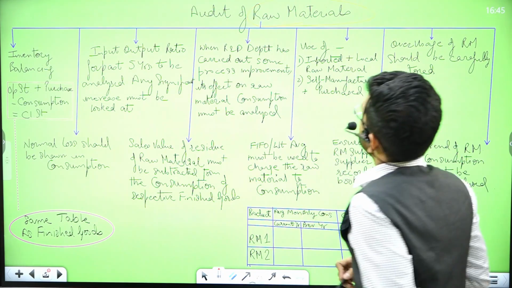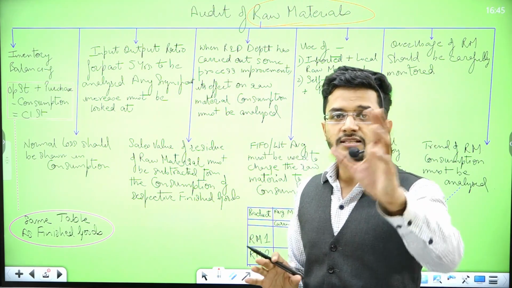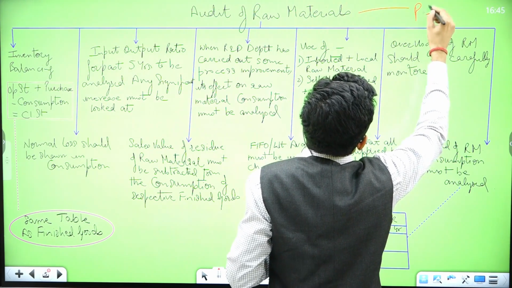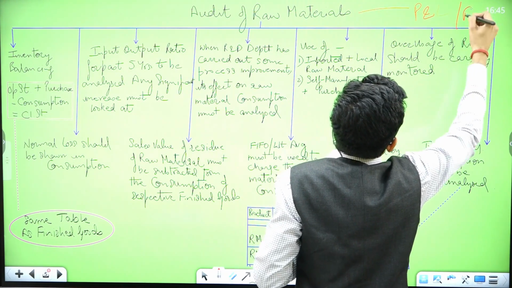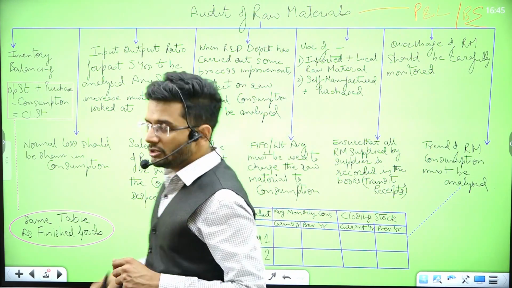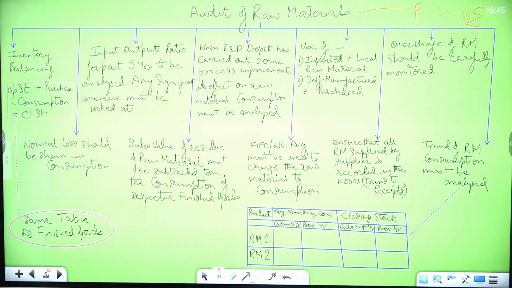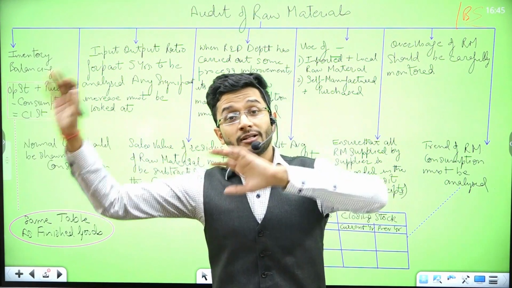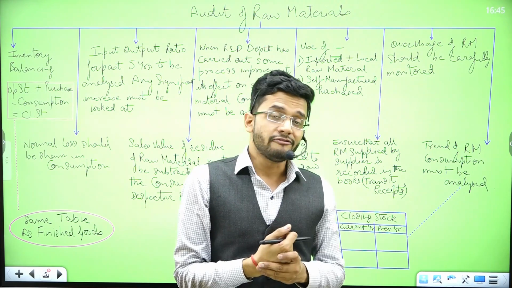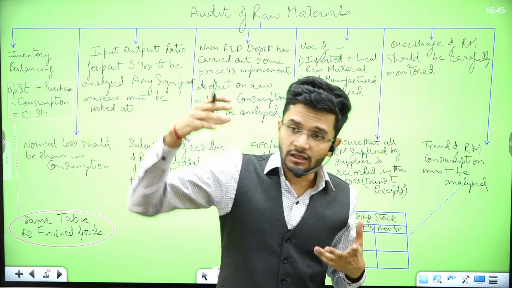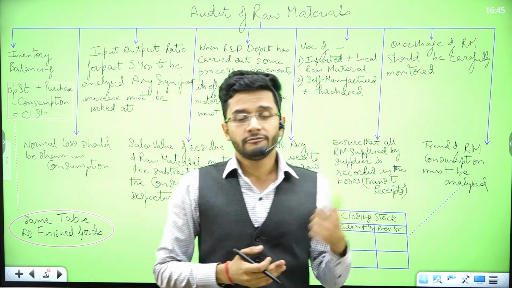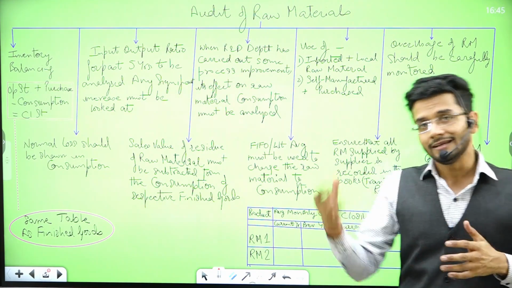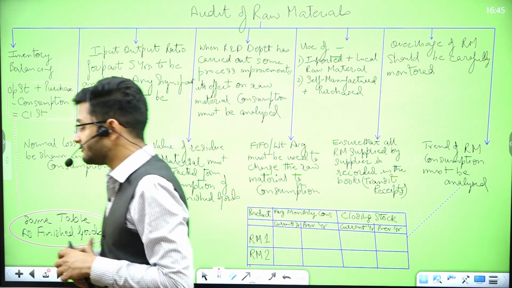So similar to finished goods, as we have discussed, raw material also appears in two ways. One is the P&L account and the second one is the balance sheet. In the P&L account, the closing raw material is increasing the profits of a particular company, and the opening raw material is decreasing the profits. So profit and loss has a grave impact from the inventory, from the raw materials. Profit and loss is increased or decreased to a great extent because of the inventory.